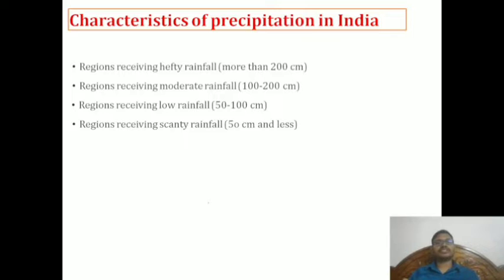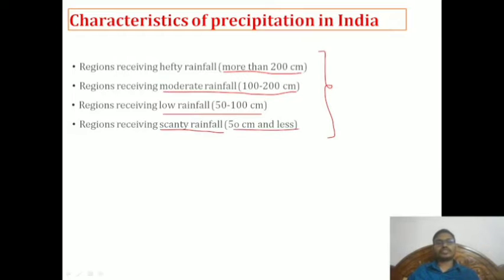We can see 50 centimeters of rainfall to 100 centimeters of rainfall. For that purpose, particularly in Indian conditions, more than 200 centimeters is heavy rainfall, moderate is 100 to 200, low is 50 to 100 centimeters, and scanty means very little, that is 50 centimeters or less. These are the classifications.